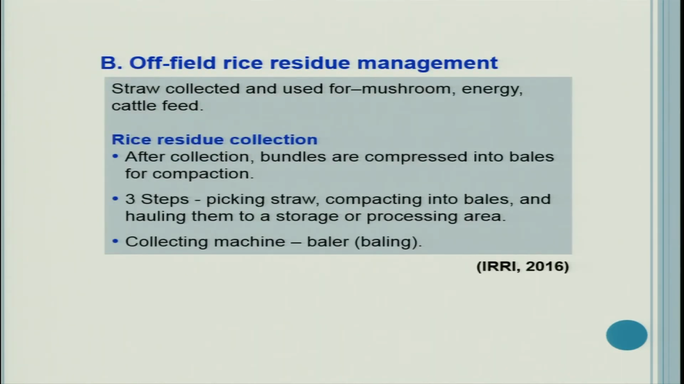So, let us see off-field rice residue management in detail. Straw is collected and can be used for mushroom, energy and cattle feed. For rice residue collection, after collection bundles are compressed into bales for compaction, and there are 3 steps: picking straw, compacting the bales and hauling them to a storage or processing area. The collecting machine is your baler. A baler can be used.